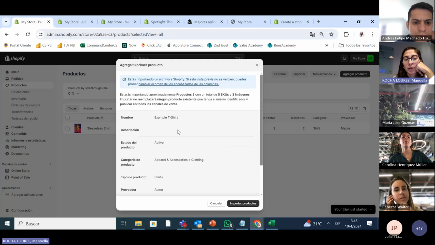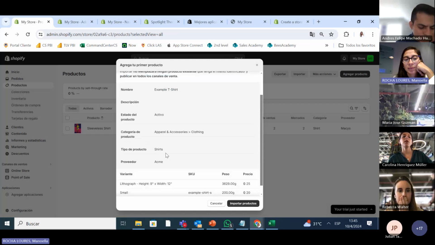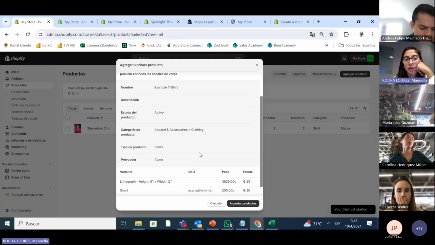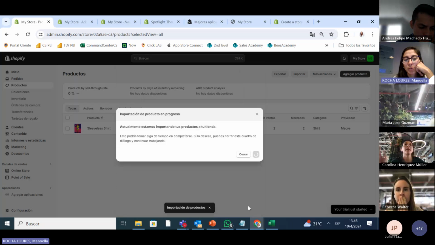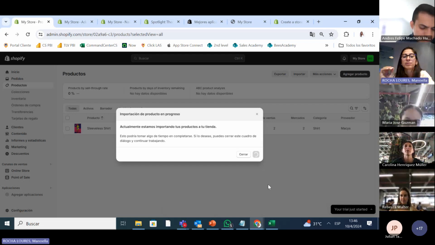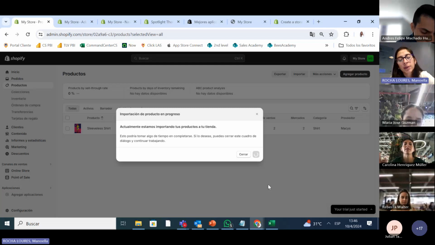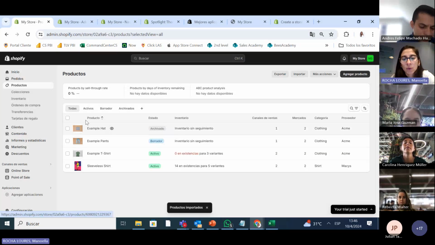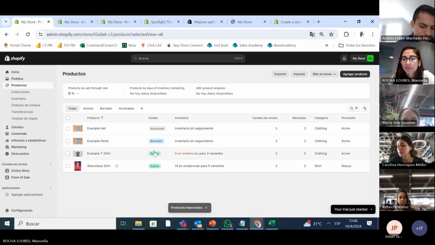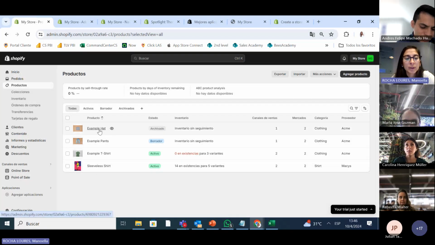You are importing something and it tells you the name, if it's active or not, the price, small, medium. So we're gonna import. Now it's importing. We have to wait. I only put an example of one product. You guys have to put all your products. You see how cool? So here, you already did it. And let's go inside of here.